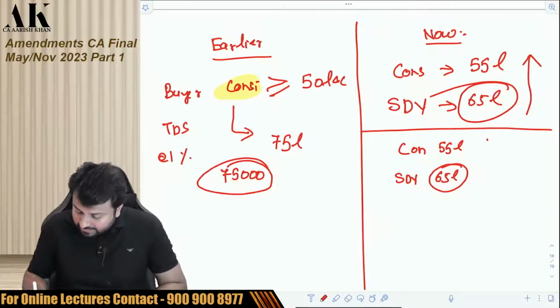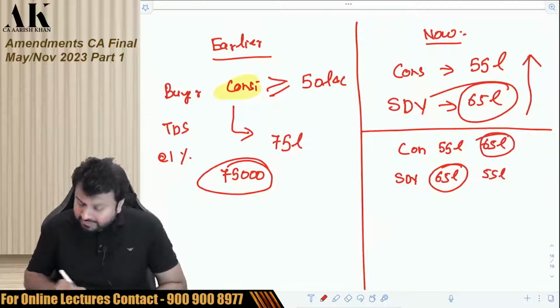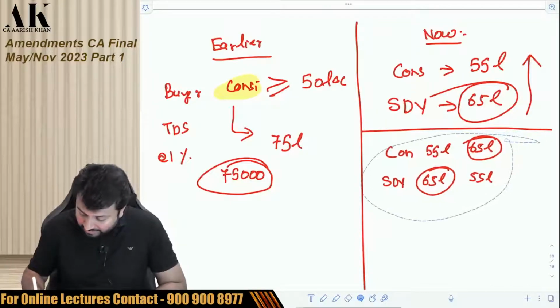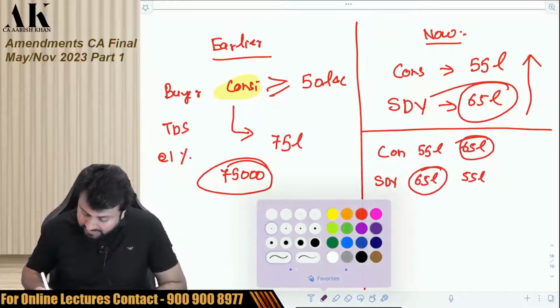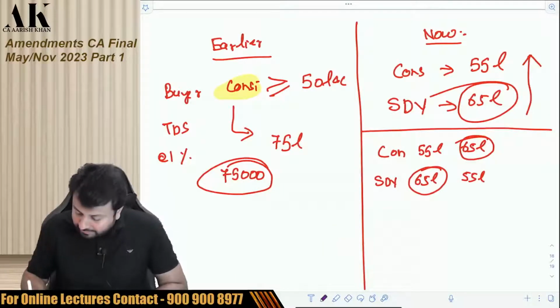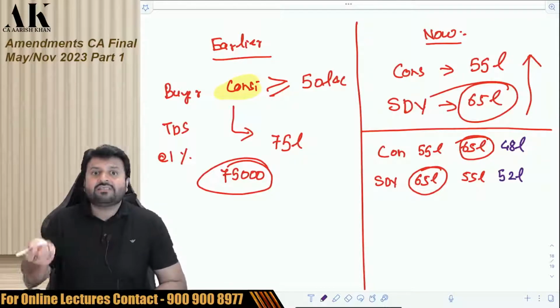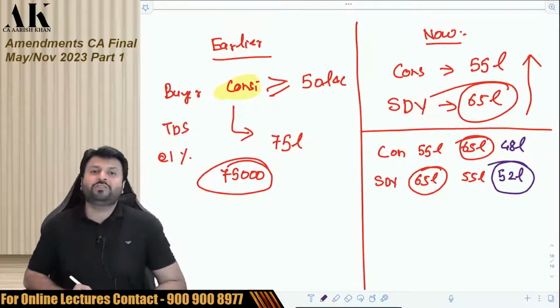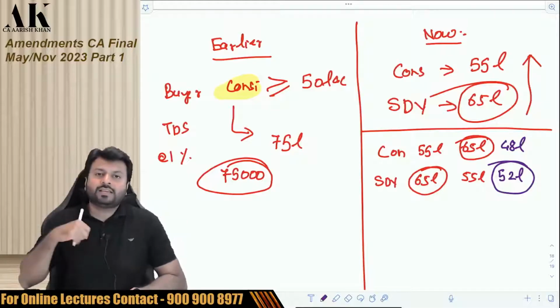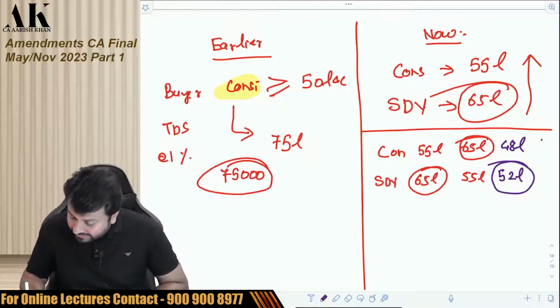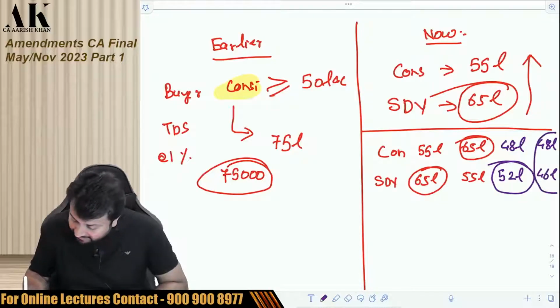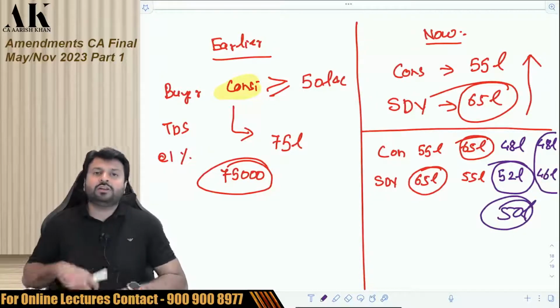Suppose the consideration is 65 lakhs and the stamp duty value is 55 lakhs, then you will deduct TDS on 65 lakhs. Now the twist will come in the story. Suppose one of the amounts is less than 50 lakhs. Suppose this is 48 lakhs and this is 52 lakhs. Then whichever is higher, TDS will be deducted on 52 lakhs. So this section is not applicable if both the consideration as well as the stamp duty value are lower than 50 lakhs.